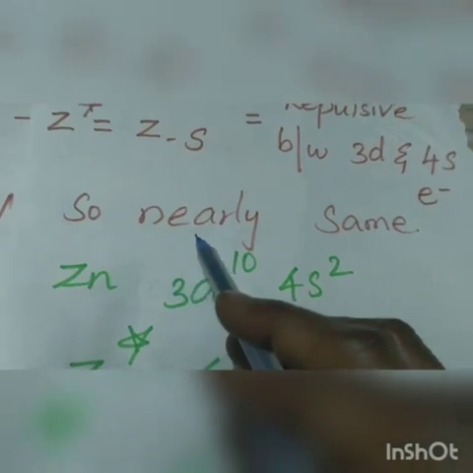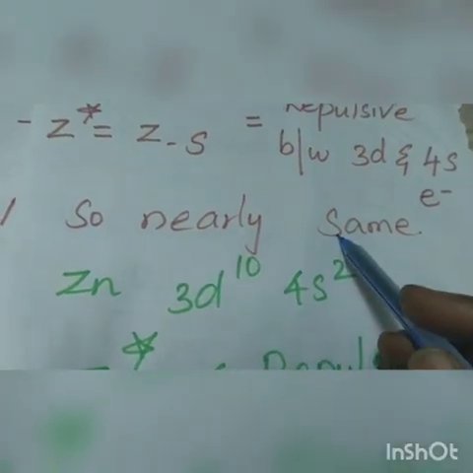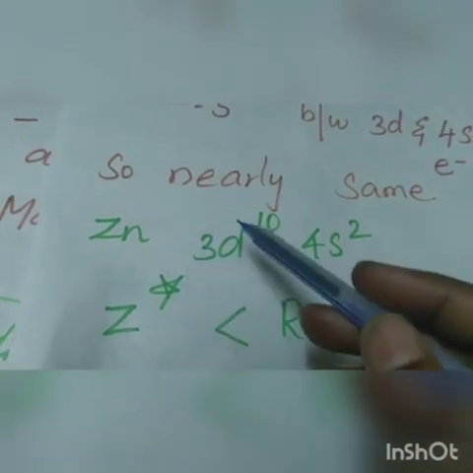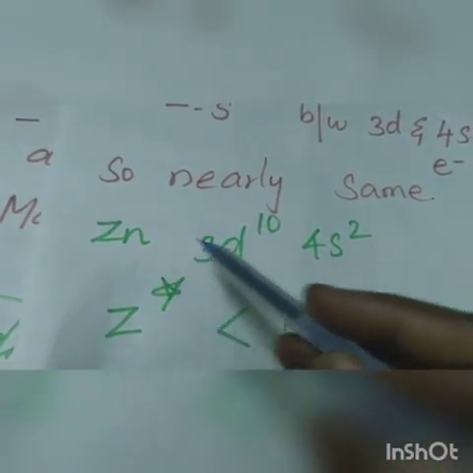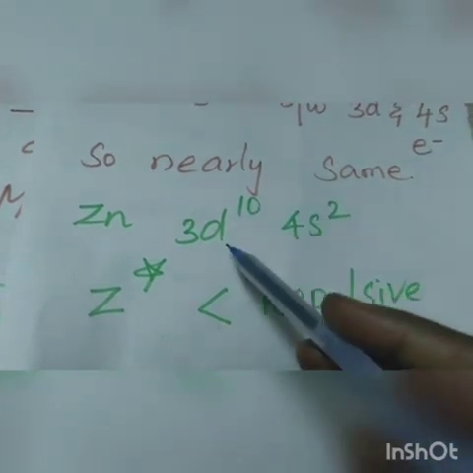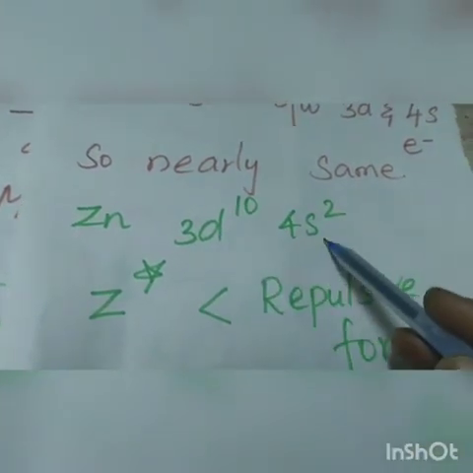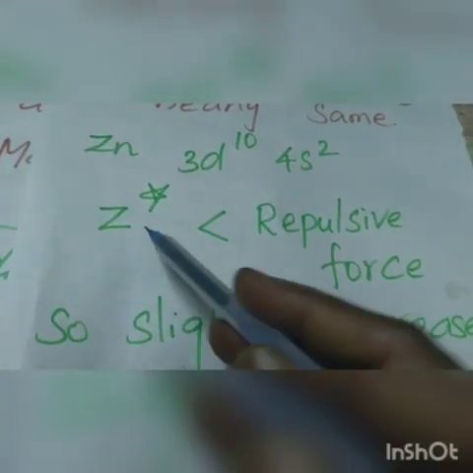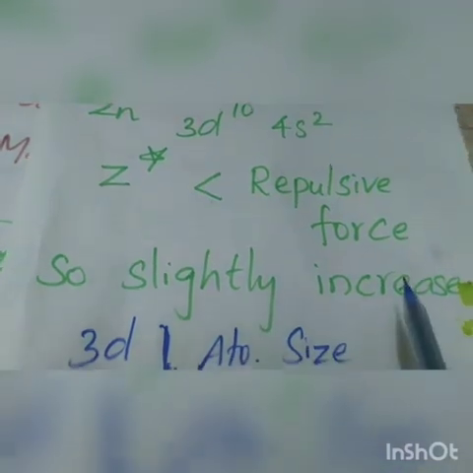So these elements have nearly the same atomic size, but zinc atomic size slightly increases because zinc has a fully filled d orbital. So the repulsion of the 3d electron with 4s is greater than the effective nuclear charge. So its atomic size slightly increases.